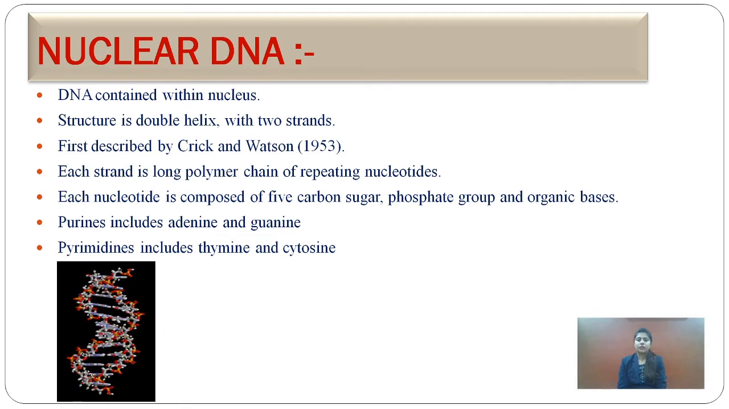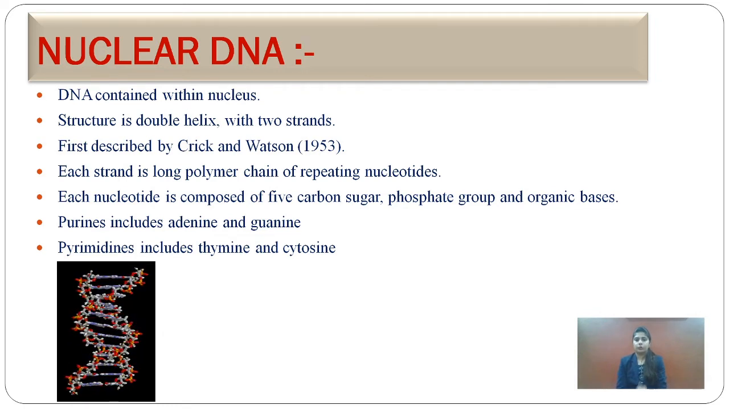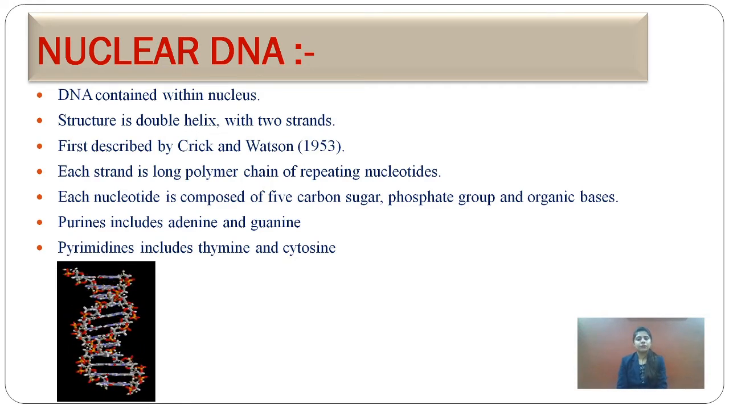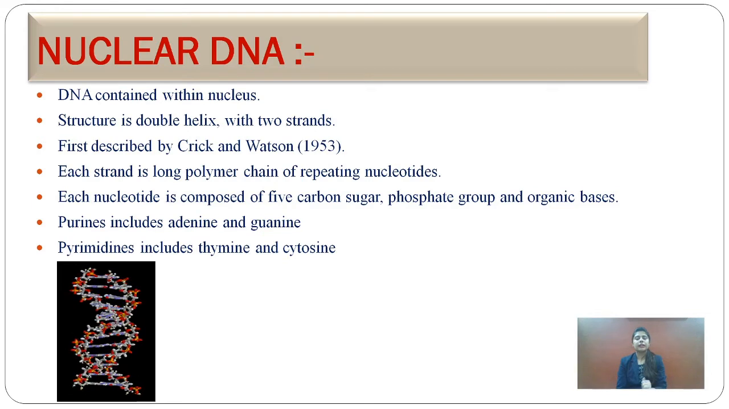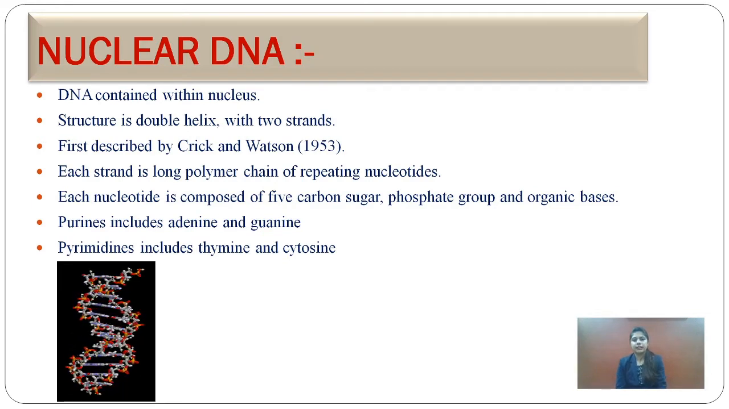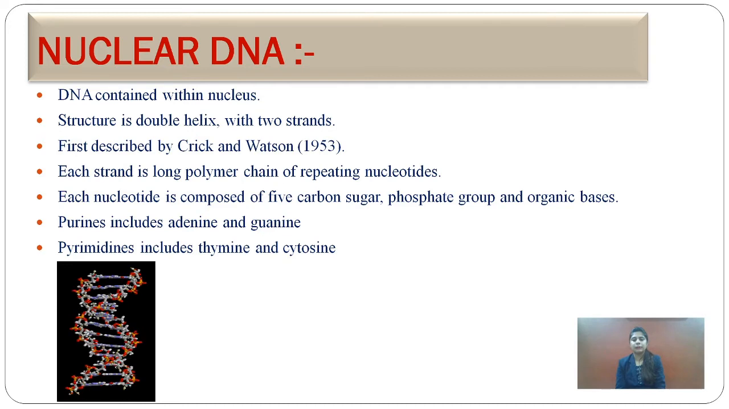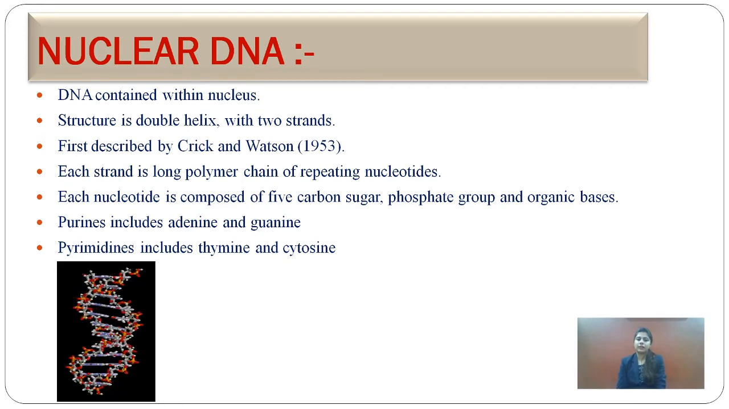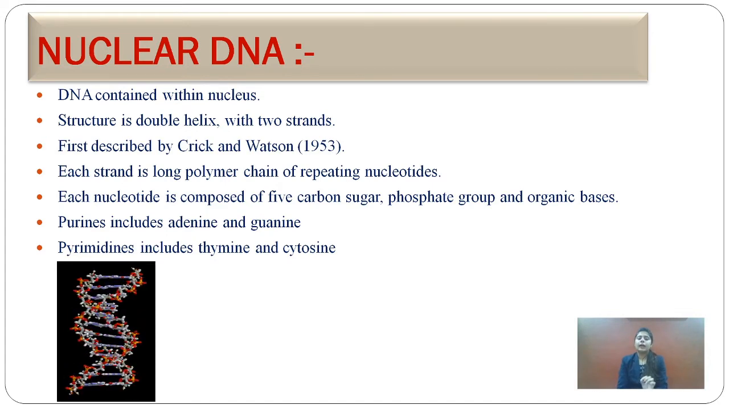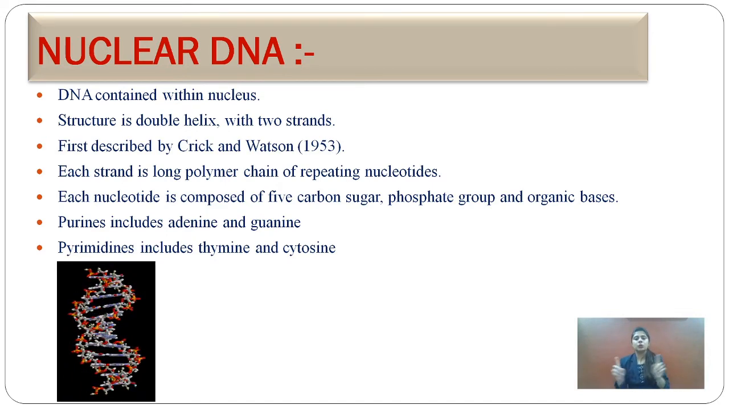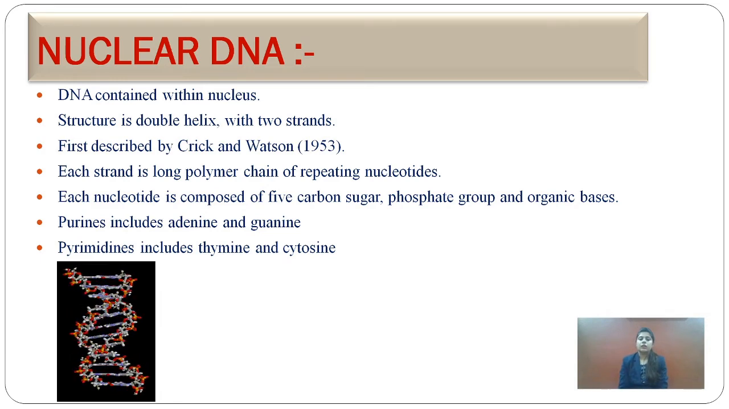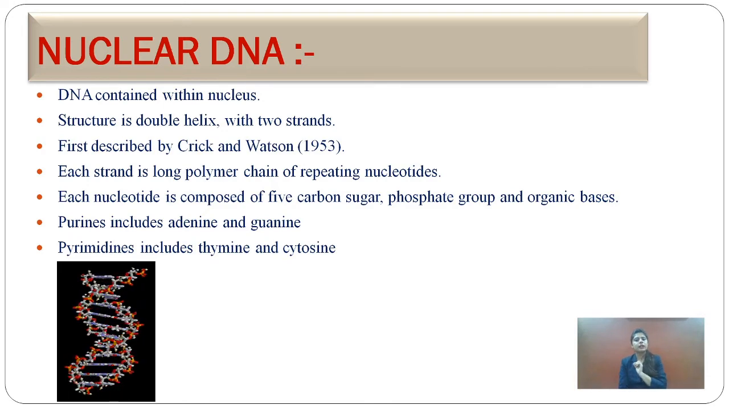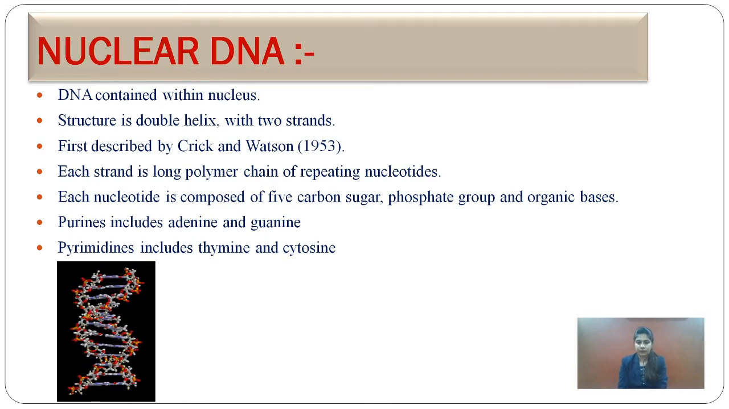The nucleotide is composed of three things, as I have already told you: the sugar, phosphate group and nitrogenous bases. There are two types of nitrogenous bases, purines and pyrimidines. Purines consist of adenine and guanine. Pyrimidines consist of thymine and cytosine. Thymine always pairs with adenine and guanine always pairs with cytosine. Hydrogen bonds hold these two strands together. Between thymine and adenine there are two hydrogen bonds, and between cytosine and guanine there are three hydrogen bonds.